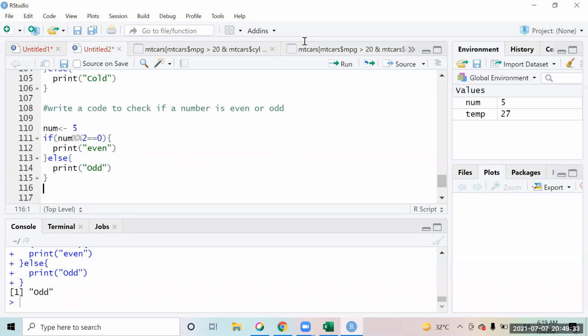Everyone, any questions? Anyone up till here? Anything you would like to ask? Yeah, how to take a number from the user, like a runtime number?